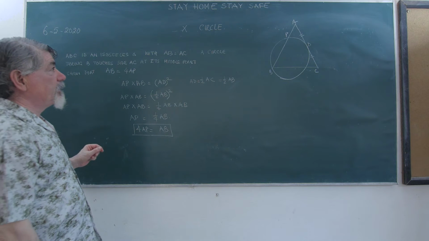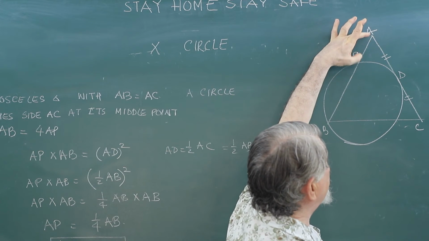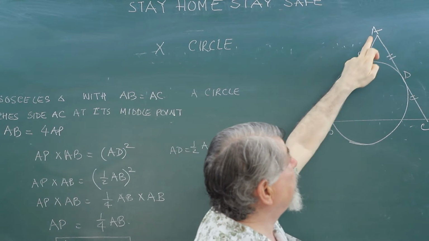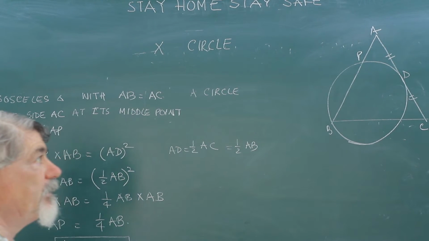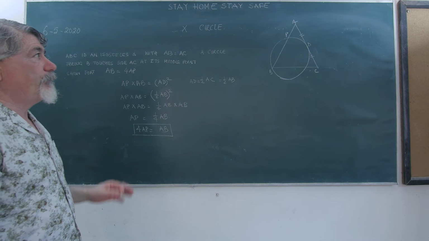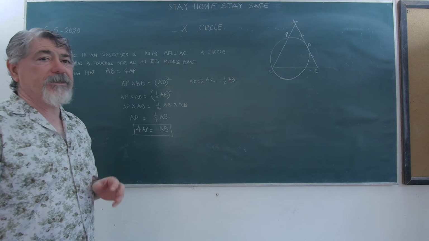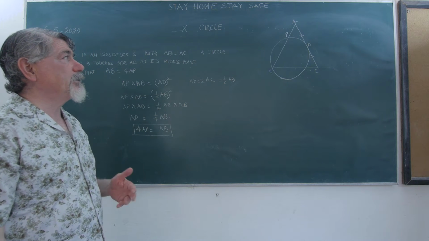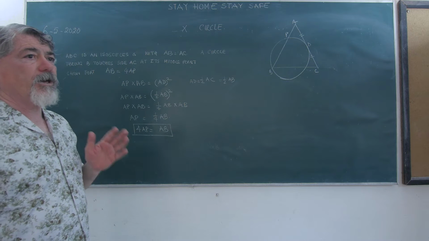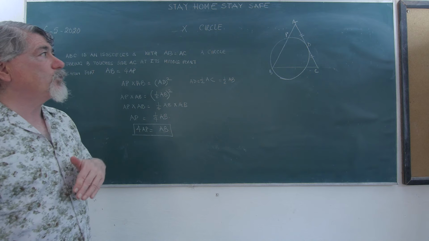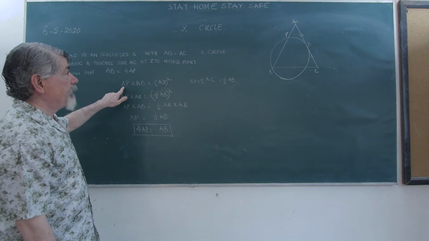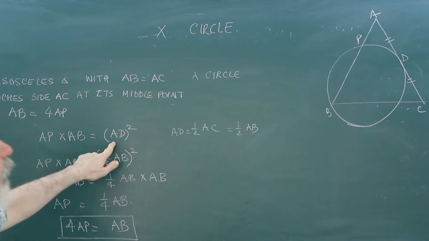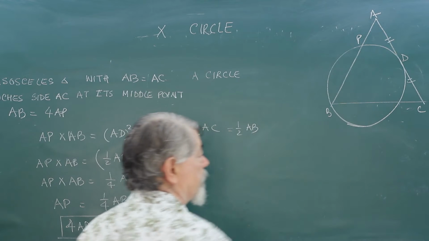Now what we have said is that AP into AB will be AD square. This is the property of the tangent. If from an external point a tangent is drawn and a chord is drawn to a circle, then the product of the lengths of the segments of the chord is equal to the square of the tangent. AP into AB will be the square of the tangent, AD square.